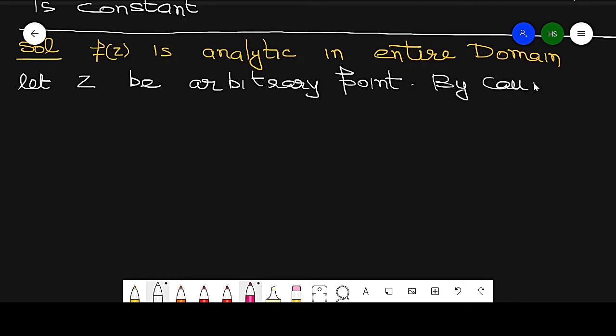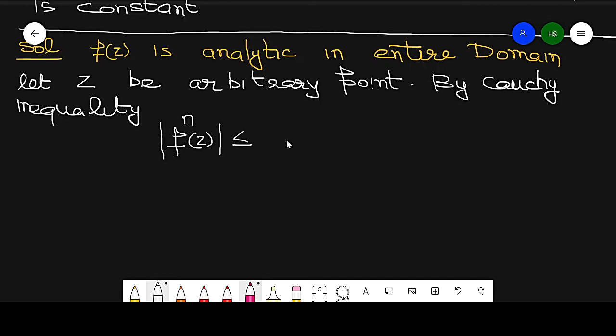then by Cauchy inequality, the nth derivative of the function at point z is less than or equal to M into n factorial over r raised to power n. So it is by Cauchy inequalities.